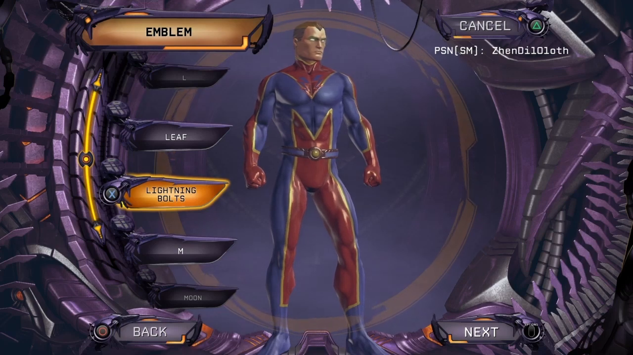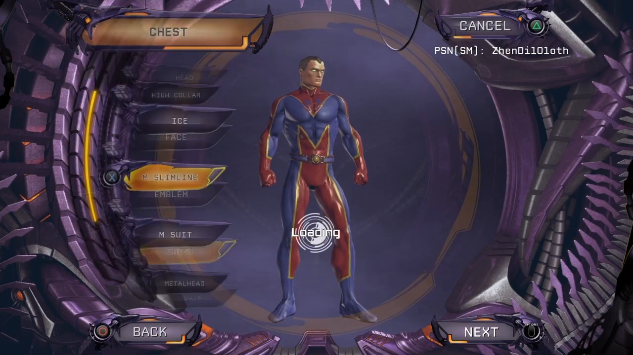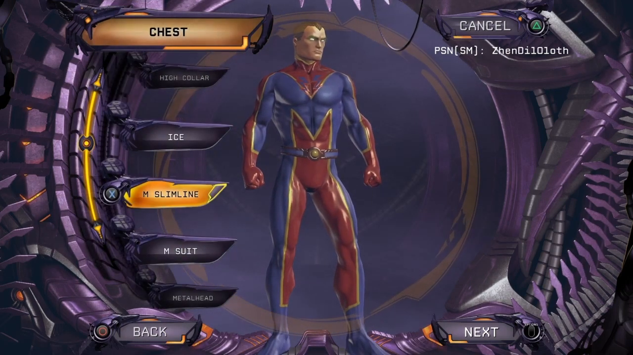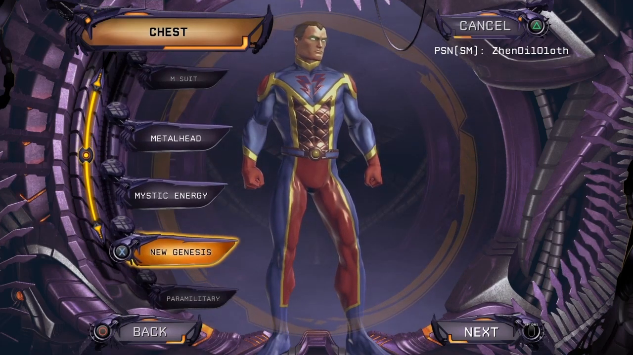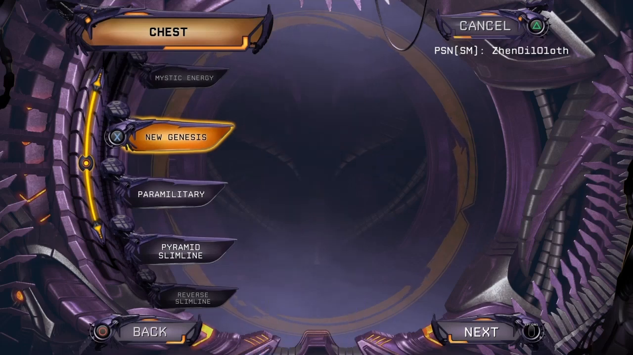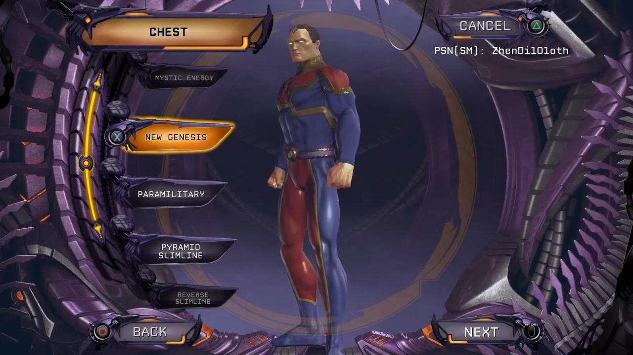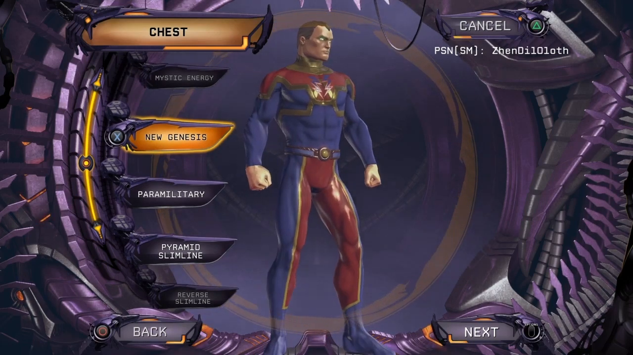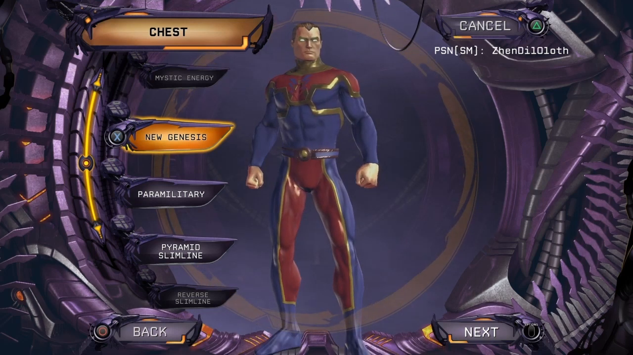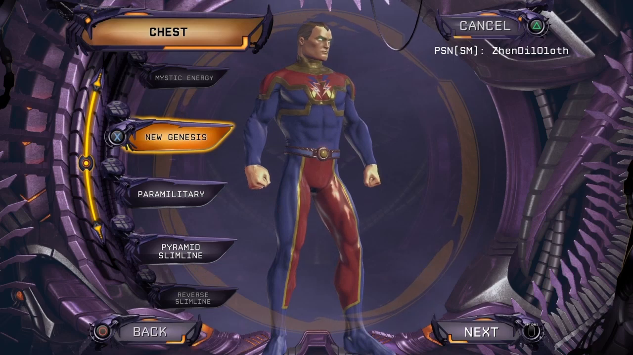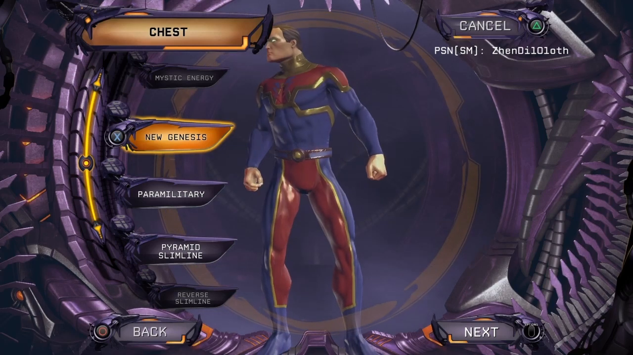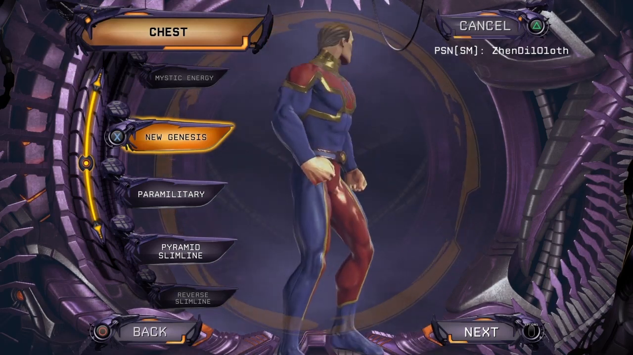Let's go for the lightning bolts. For the chest, pretty much any slimline will do the trick. I would be tempted to go with the New Genesis chest piece because it's one of the few chest pieces that doesn't cover the hands of the character. Sadly, we end up with a bunch of lines that I don't really want to have with this character, so we'll use something else.